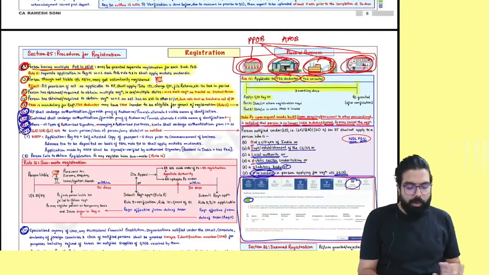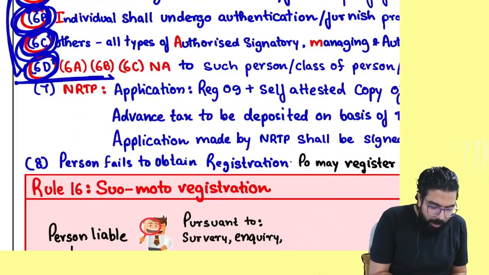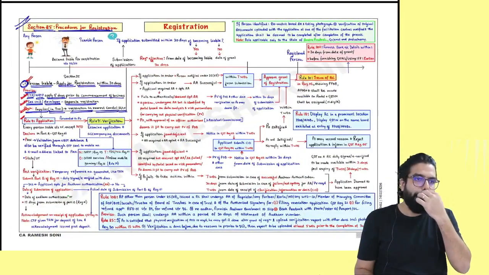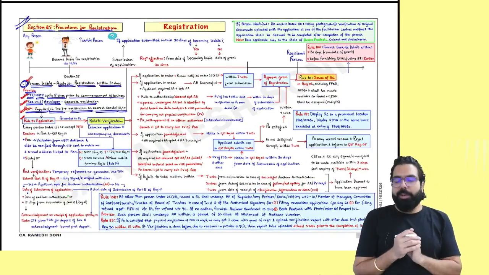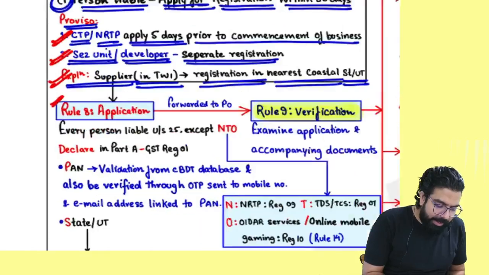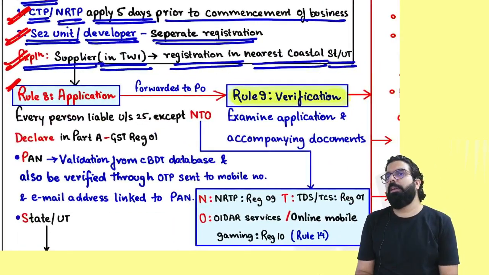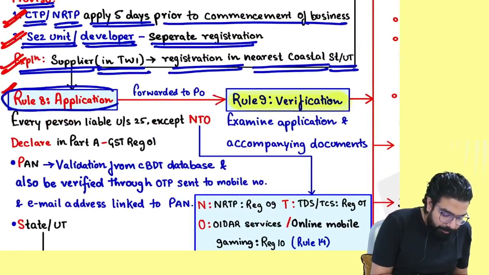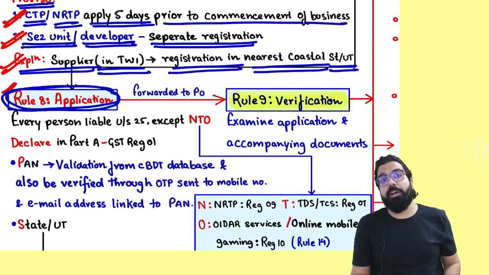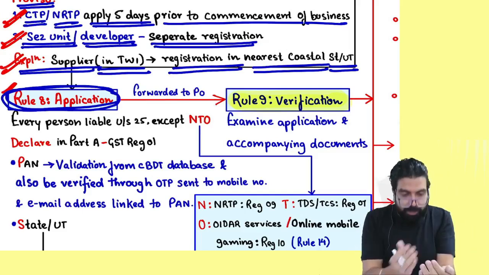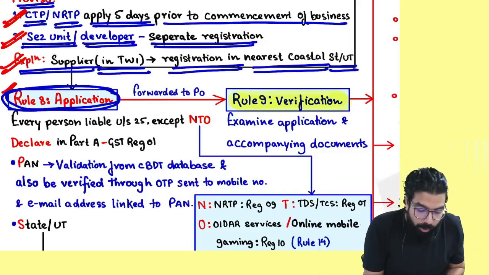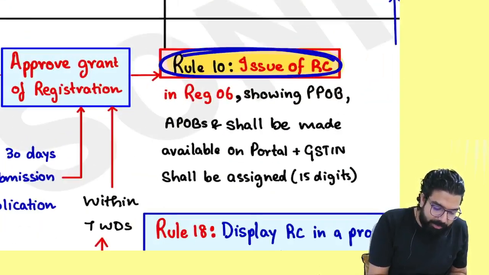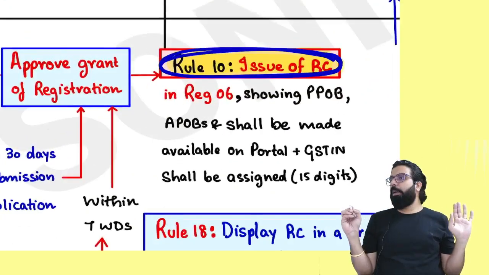Now, this much I have told you, no? Now I want to go back to this one to revise. Please come back. Now, whenever you are taking registration, always remember, people, for registration there are 3 steps. First, you have to give your application. Then verification will happen. The proper officer will do the verification. And then the registration certificate will be granted. Is my point clear to all?